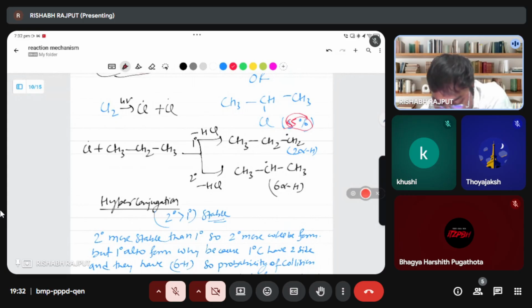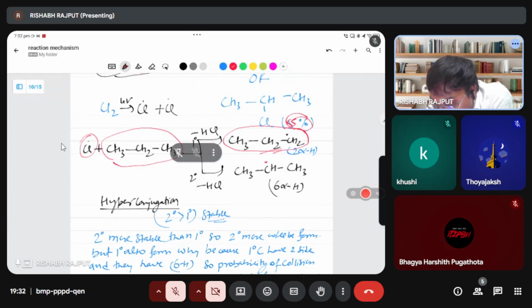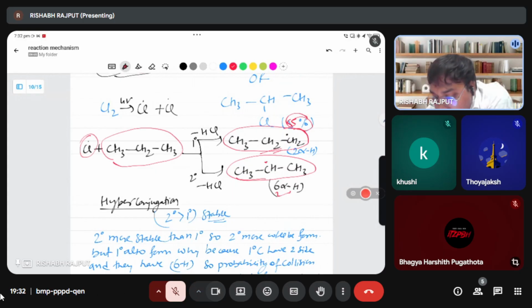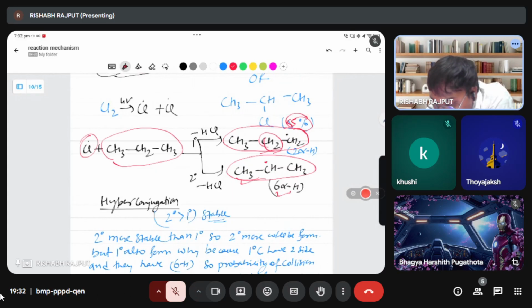See, guys, when we have a free radical group and it attacks on 1 degree or 2 degree, what happens in both cases? We will get this free radical on this carbon. One time we will get this free radical electron on this 2 degree carbon. In this case, this second degree carbon has more hyperconjugation possible. Why? Because there are 6 alpha hydrogens. Here only 2 alpha hydrogens are possible. So that is why this free radical carbon is more stable, and that is why it makes the bond with chlorine.